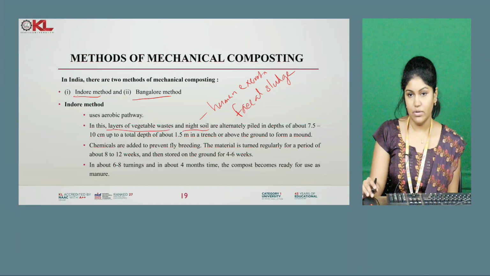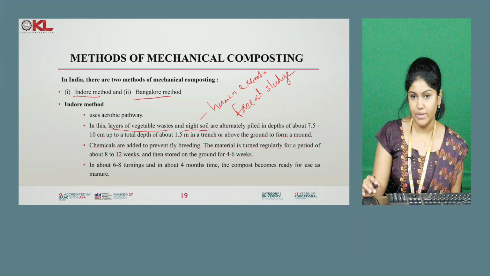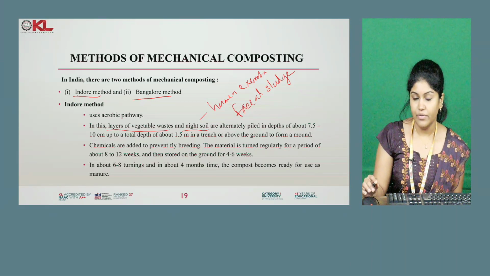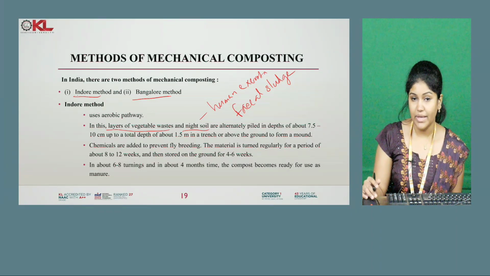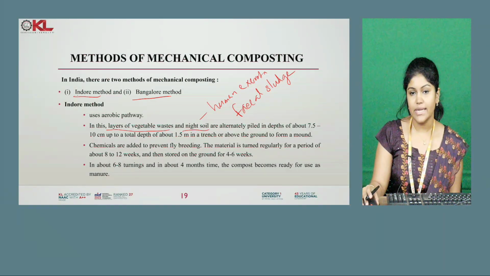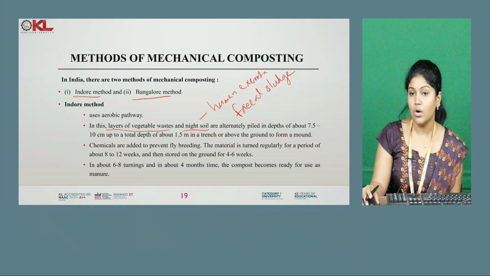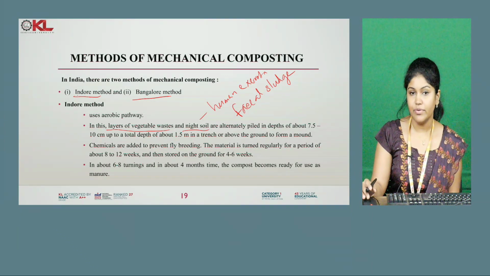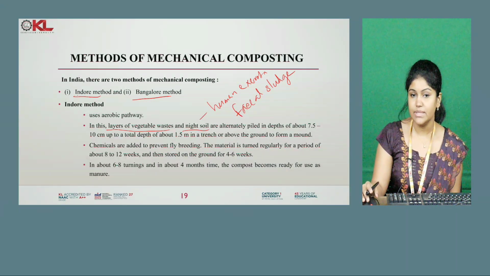So this is what we are going to do in the case of the indoor method. We will make a trench, and in that trench we are putting all those things and doing the indoor method. In this, layers of vegetable waste and night soil are alternately piled in a depth of about 7.5 to 10 centimeters, up to a total depth of about 1.5 meters. So the total depth of the trench will be 1.5 meters, or it can be done above the ground.